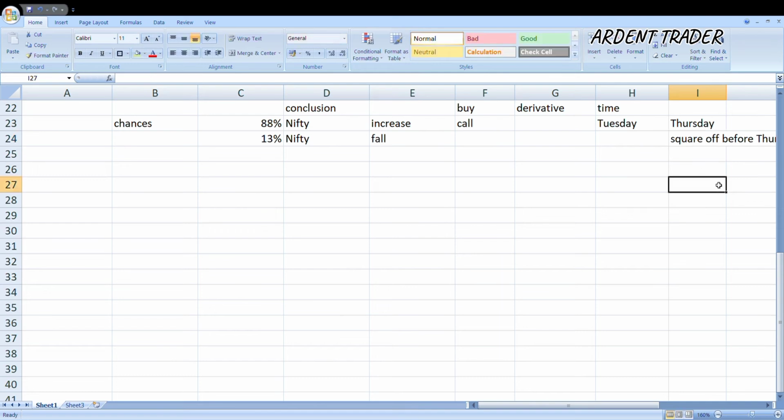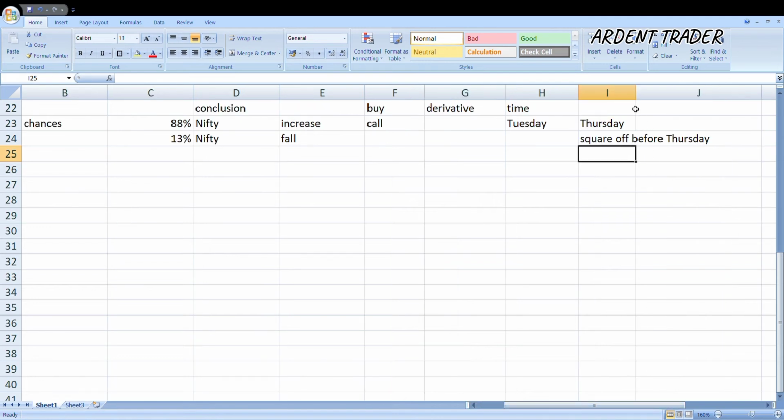Why? Because what the data is saying is that on the day of expiry, the movement is not very much. Again, this time it might be different. Nifty might give a very good movement on Thursday also. But looking at the data, on the day of expiry Nifty 50 is not giving that much good movement.